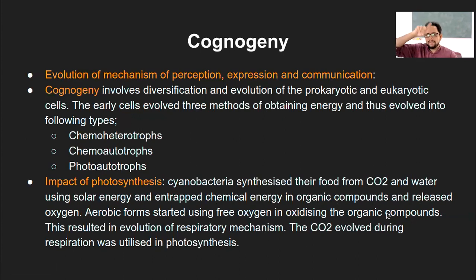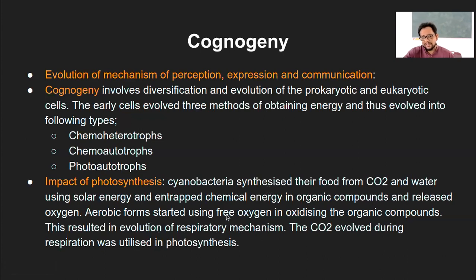If you remember that whole of the cycle of photosynthesis to glycolysis to Krebs cycle and so on. So photosynthesis will release oxygen. Respiration at the end of Krebs cycle will release the carbon dioxide again. So both of these products were released into the atmosphere. So that was the effect of photosynthesis on this evolutionary process. And what at the end happened, like just from the cyanobacteria to eukaryotic cell to the complex eukaryotic organism, it resulted in the evolution of the respiratory mechanism.